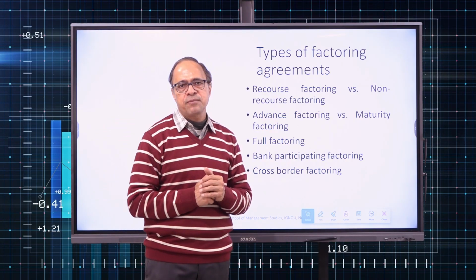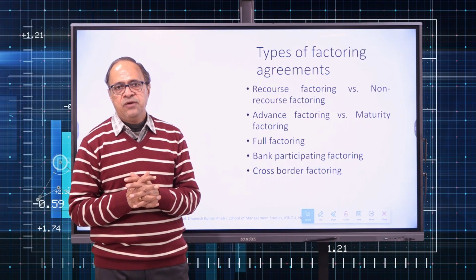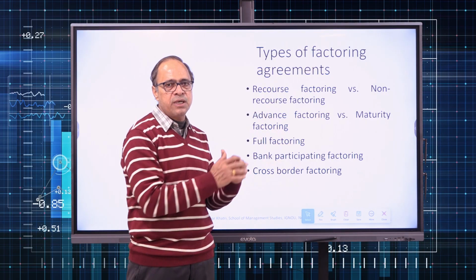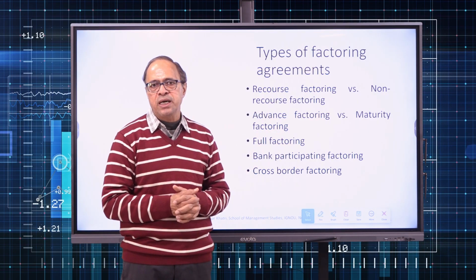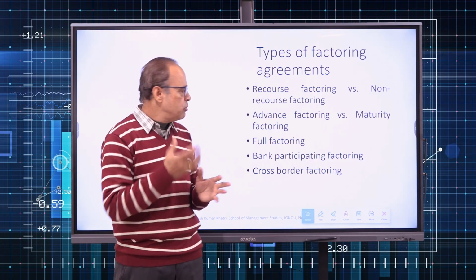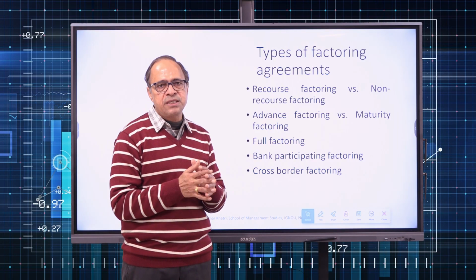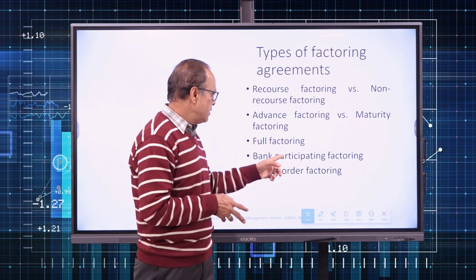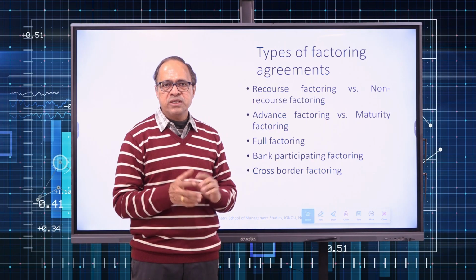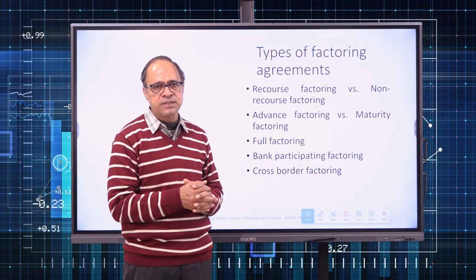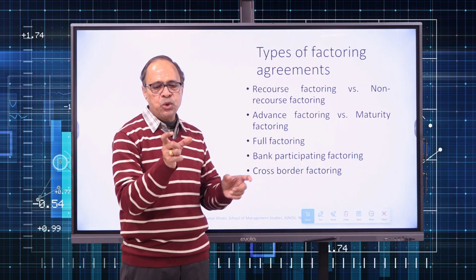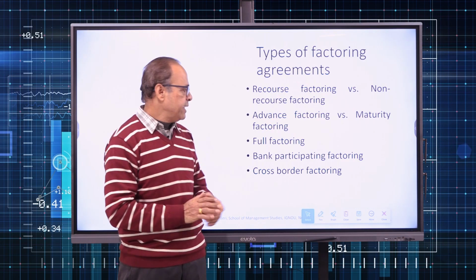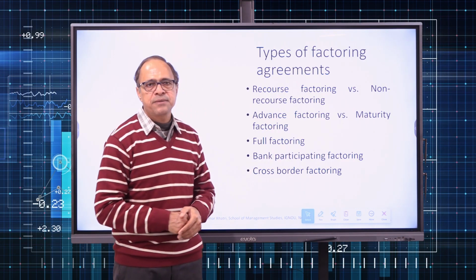Bank participating factoring. Generally what happens, if a seller who has got receivables of 100 crore assigns the receivables, so selling the receivables is also called assigning the receivables, to a factor, the factor will leave a margin. So let us say the factor is giving only 70% advance. Then the original seller who is assigning the receivables can go to a bank to procure the finance for the gap left by the factor, that is 30%. So in that case, it will be bank participating factoring.